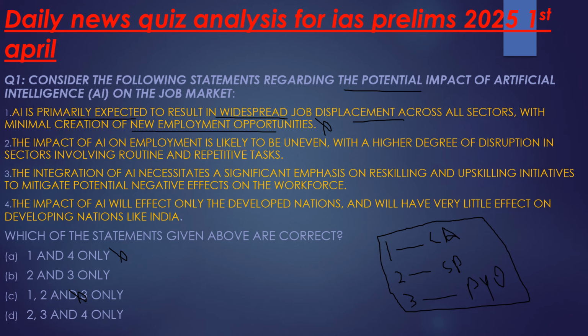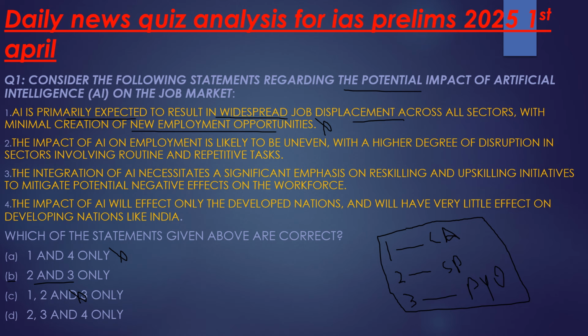So now what options are we left with? We are left with option B and option D. Now have a look at these options. What is common between them? In option B we have 2 and 3. In option D we also have 2 and 3. So these two options are very much common. So what is preferable for us to have a look at? The preferable option which we need to look at in the exam is option 4.